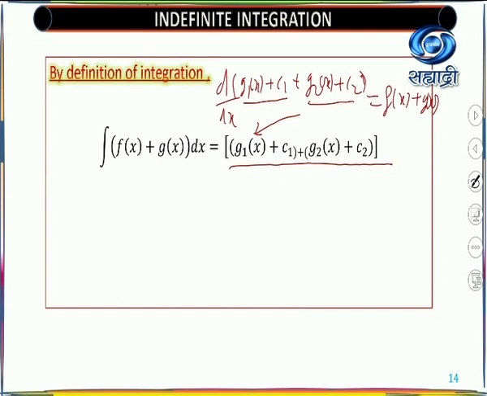And you know that c1 plus c2 belongs to R, so addition gives you another real constant. This part, as we assumed, is nothing but the integral of f(x) dx. This is nothing but the integral of g(x) dx. Hence our theorem says that the integral of f(x) plus g(x) dx is equal to the integral of f(x) dx plus the integral of g(x) dx. Now look here, this is the formula.